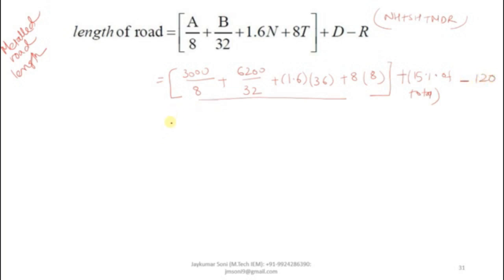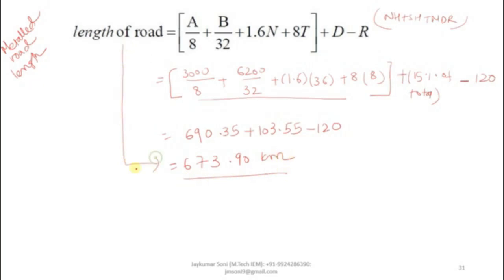So you will be getting it as 690.35 plus 103.55 minus 120. If you put the values over here and calculate, you will get this summation, and ultimately you will get 673.90 kilometer. This is the total length of road.